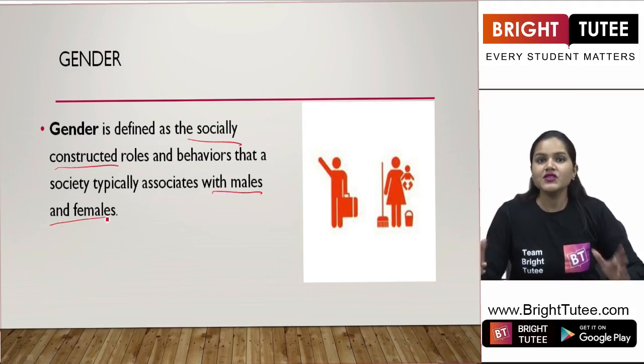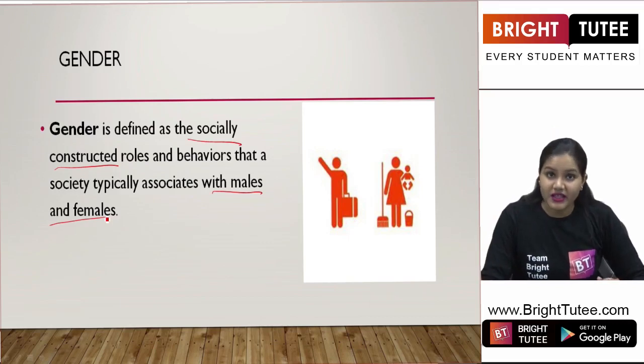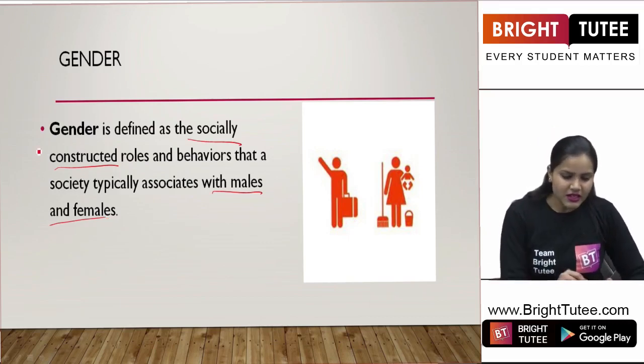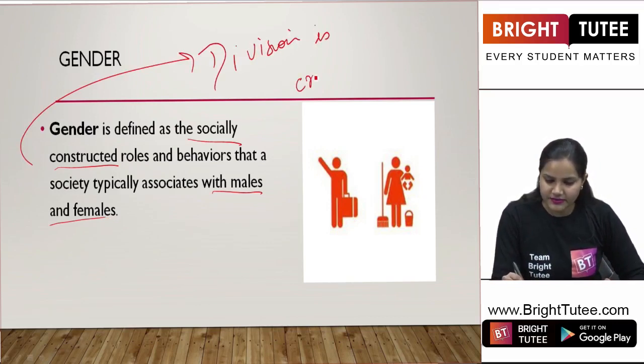We are living in a society where we are being judged every day, right? As a result of it, a division is created in our society, right?